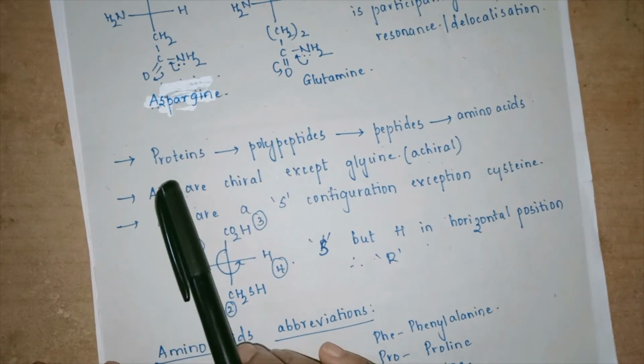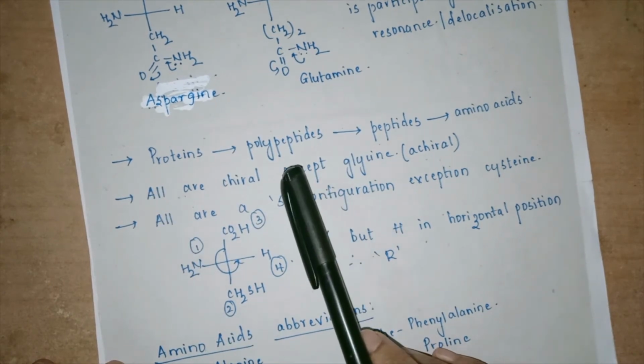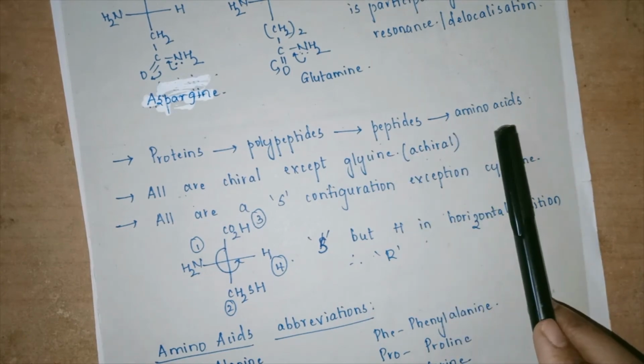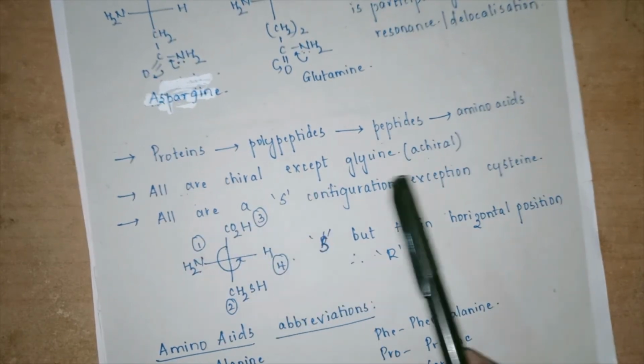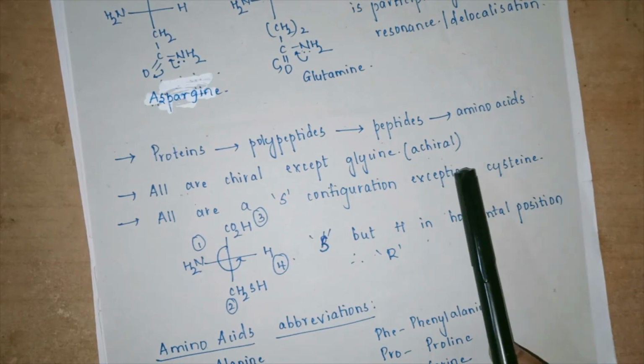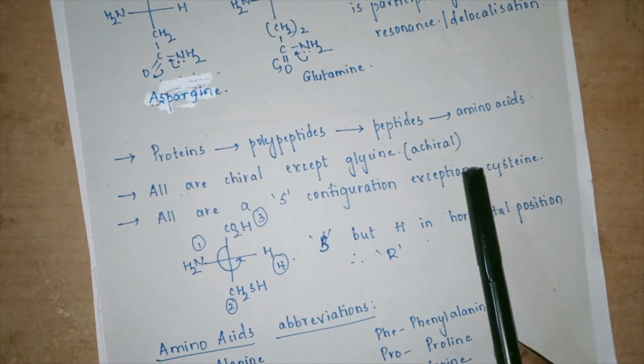Now how are the proteins formed? Proteins are formed from polypeptides. Polypeptides are formed from peptides. Peptides are formed from amino acids. All are chiral except glycine. Glycine is the only amino acid which is not chiral at the center, hence it is called an achiral system.